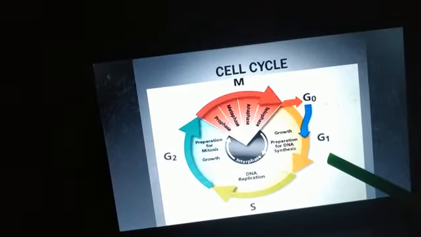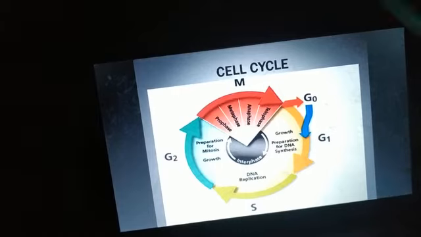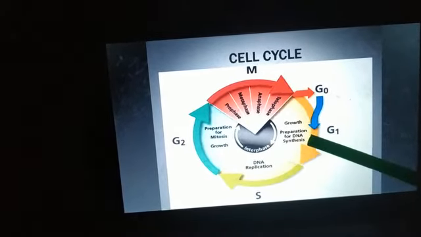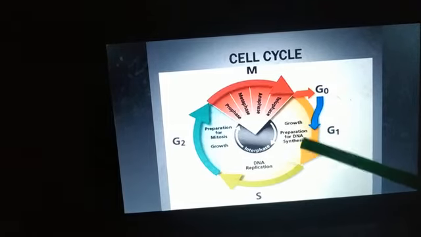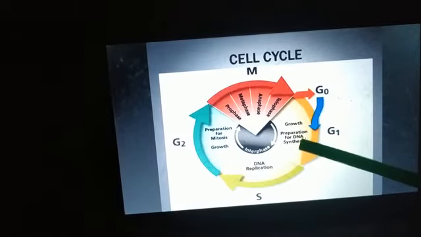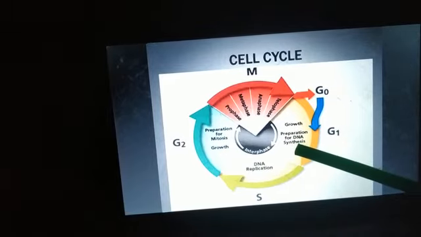It is very active, and the cell grows continuously, and the cell will prepare itself for DNA synthesis. DNA synthesis does not take place in G1 phase. It will take place in S phase, but the cell prepares itself for the next phase.